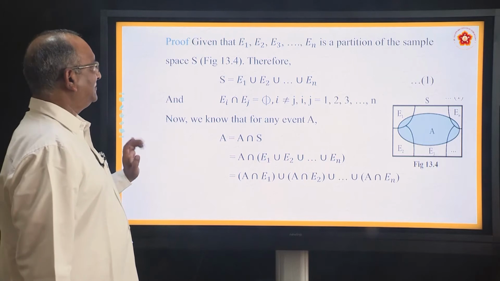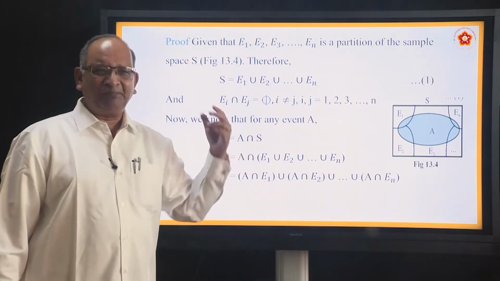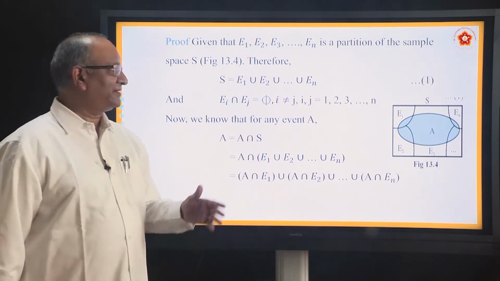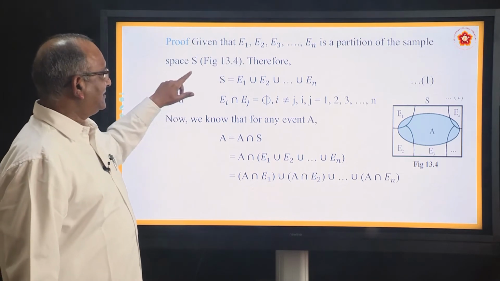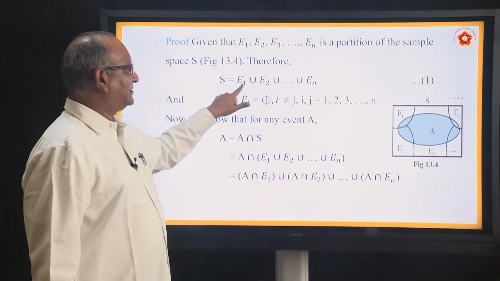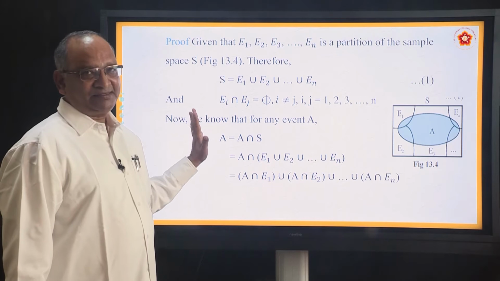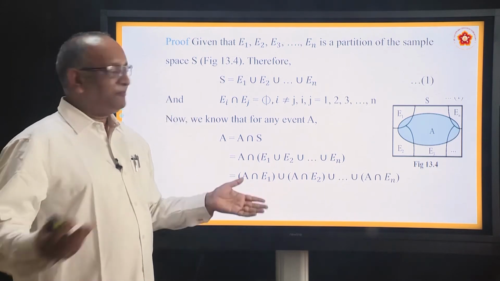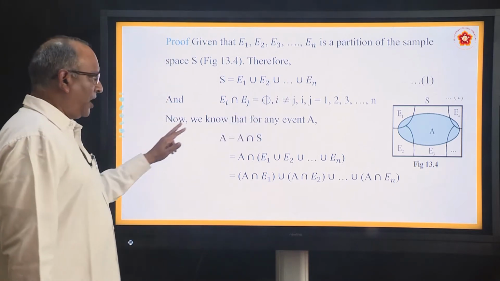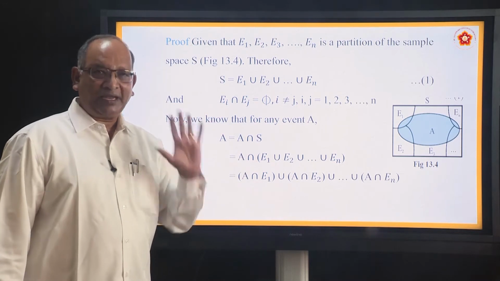Now, once again, he is explaining the proof, a very simple proof, there is nothing in this. Once again, he will repeat all the conditions. Initially, all these E's are partitions, and then he will say their sum is the sample space, their sum is S, that is all that is possible, then the intersection is a null set, etc. Then we know that for any event A, we are talking about A now.